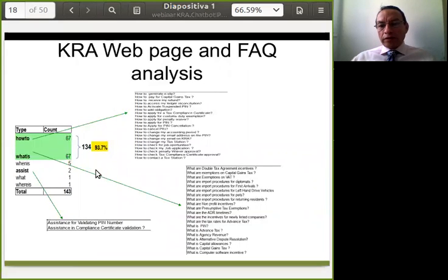In this slide, we can see the same type of analysis.